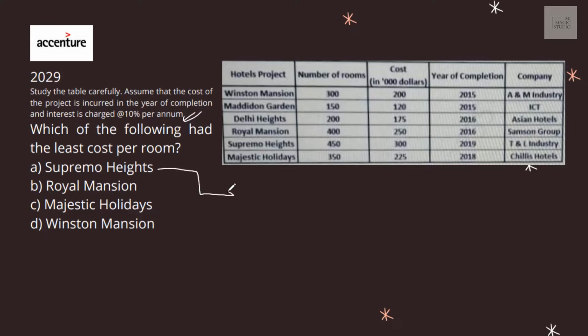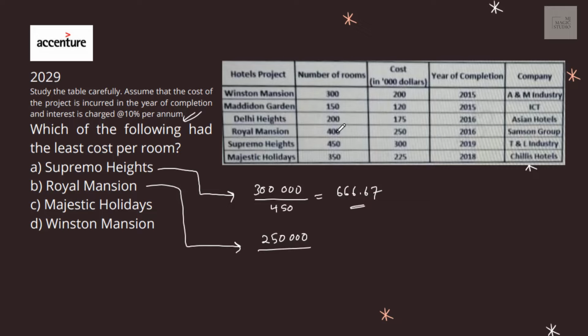Let's calculate this quickly. Supremo Heights, total cost is 300,000 divided by 450 rooms. So it would be 1 lakh by 15, 666.67 per room. Royal Mansion 250,000 divided by 400, 625.